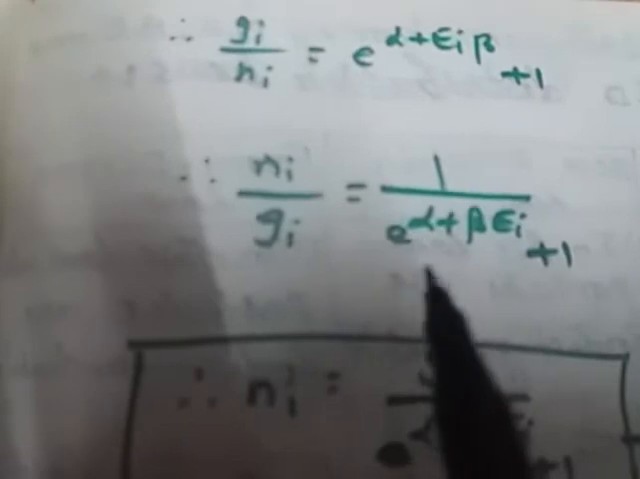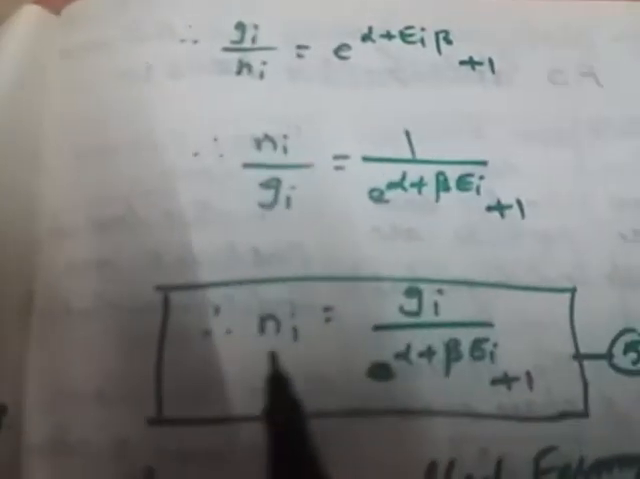Therefore gi by ni is equal to e to the power of (alpha plus ei beta) plus 1, as minus 1 comes to this side as plus 1. So ni by gi can be written as 1 by (e to the power of (alpha plus beta ei) plus 1). Therefore ni equal to gi by (e to the power of (alpha plus beta ei) plus 1). This is equation 5. This equation is called the Fermi-Dirac energy distribution law. According to this law, plus 1 is obtained here.